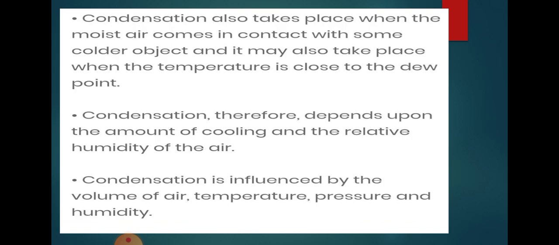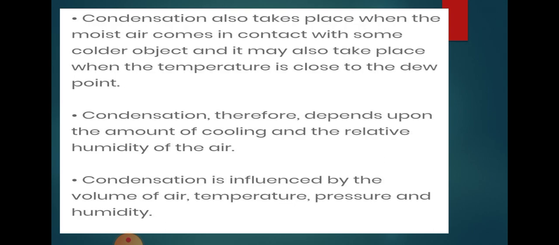There are different factors for when condensation takes place. It takes place when the moist air comes in contact with some colder object. Condensation depends on the dew point and the relative humidity of the air. It is influenced by the volume of the air, the temperature, as well as the pressure of the air.